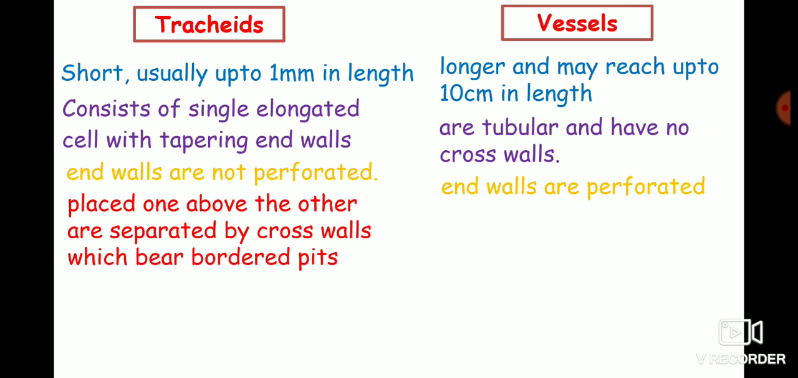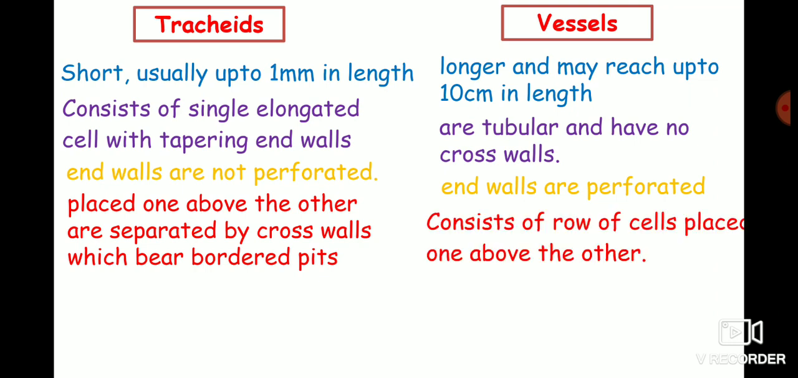The tracheids are placed one above the other and are separated by walls which bear bordered pits. The vessels are tubular and have no cross walls. The end walls are perforated. They consist of a row of cells which are placed one above the other.